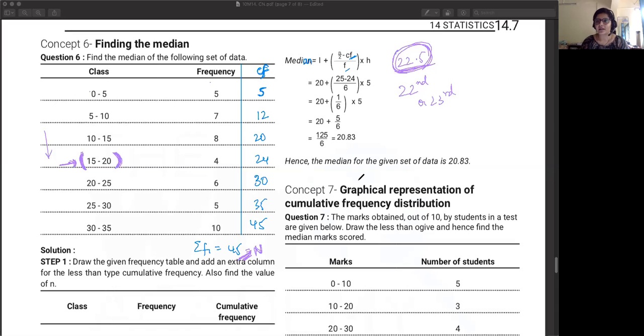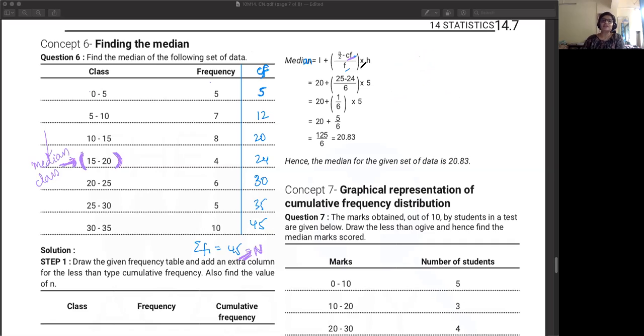Sure. So now that we've found out our median class, this is our median class. Okay. Now Manusri is asking what is the difference between F and CF? That we'll come to know once we apply the formula. So is it compulsory to find CF for every median problem? Yes. क्योंकि formula में ही है ना, you need this CF value and you need what is the median class. तो इसलिए ये CF column find out करना is important. You will need to do that. ठीक है. So now everybody's understood how to find the median class.